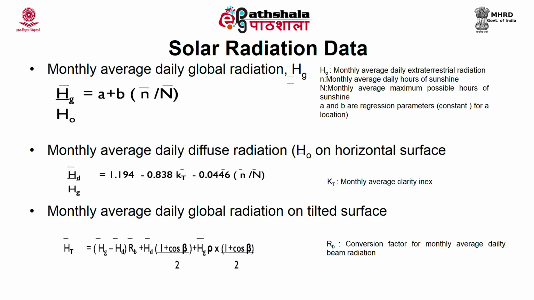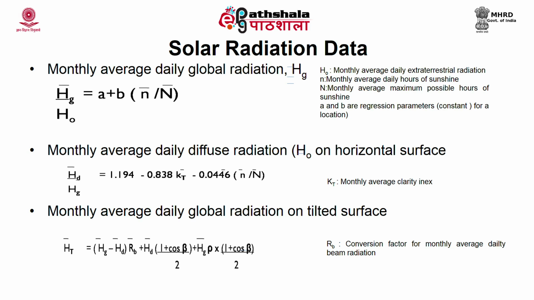So, you will get 75 days. Substituting that value, delta is equal to 23.45 sine of 360 by 365 into (284 plus 75), and the value is minus 2.42 degree.